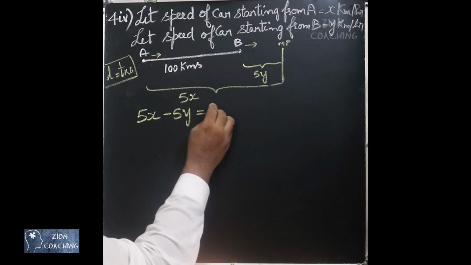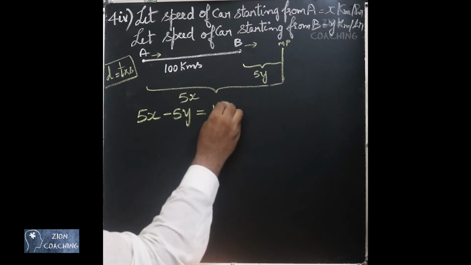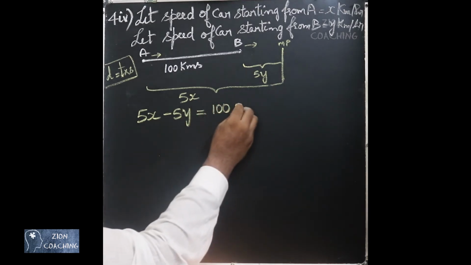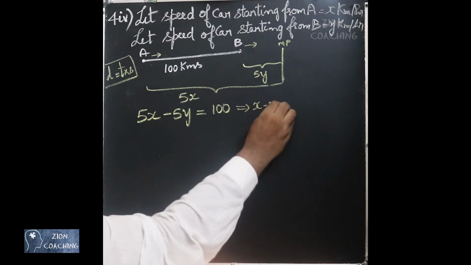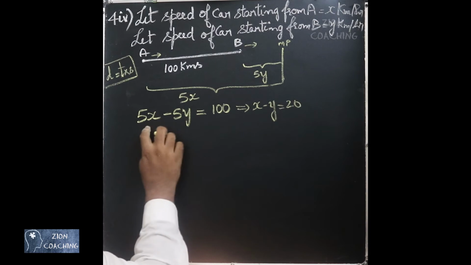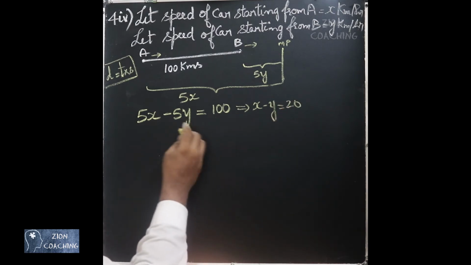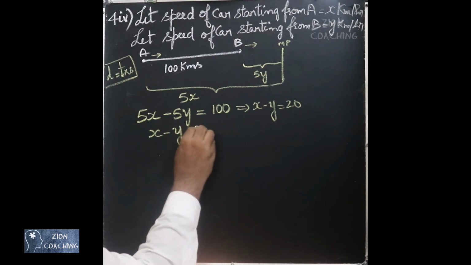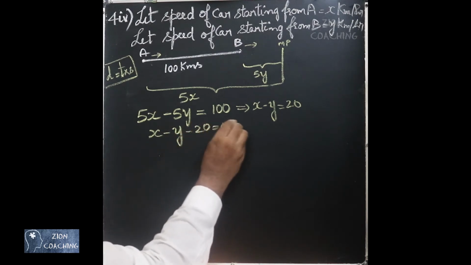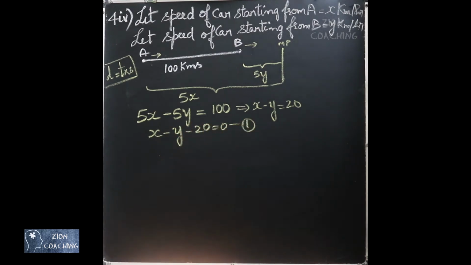So we have 5x minus 5y equal to 100. That is, we have x minus y equal to 20. I have divided throughout by 5. Now bringing that 20 to this side, we will have x minus y minus 20 equal to 0. This is our first equation.